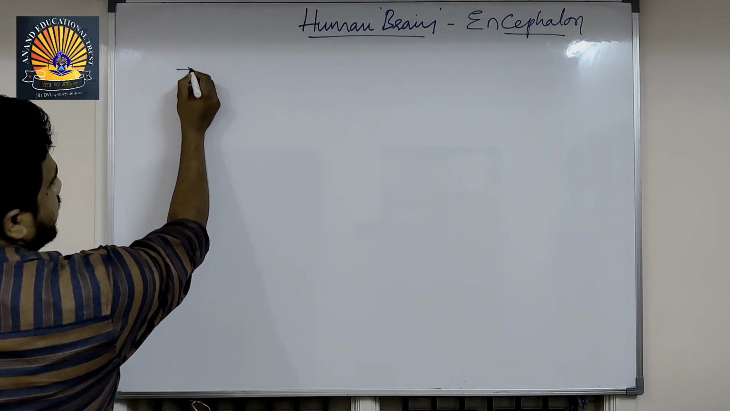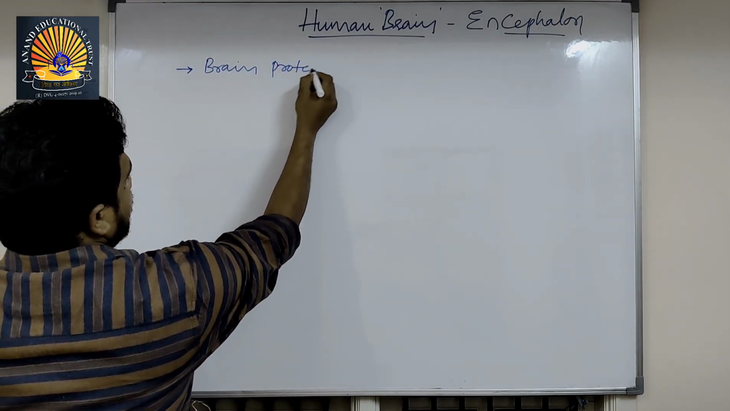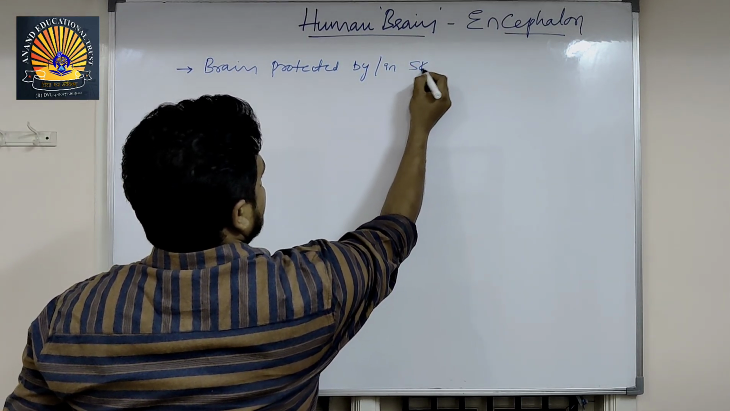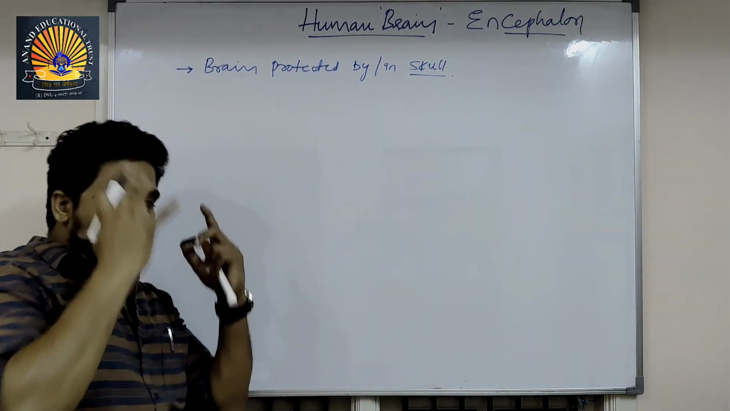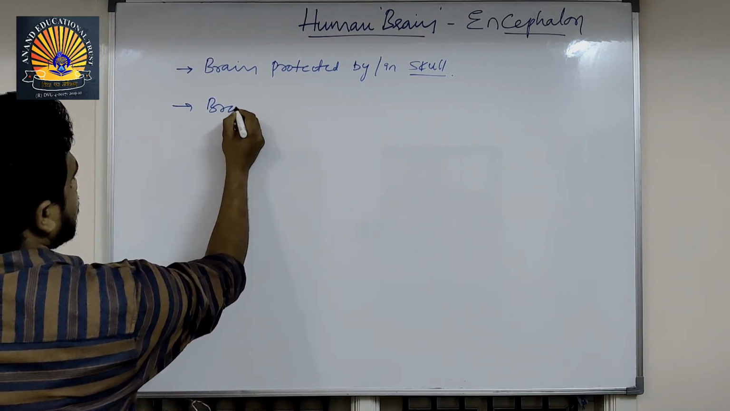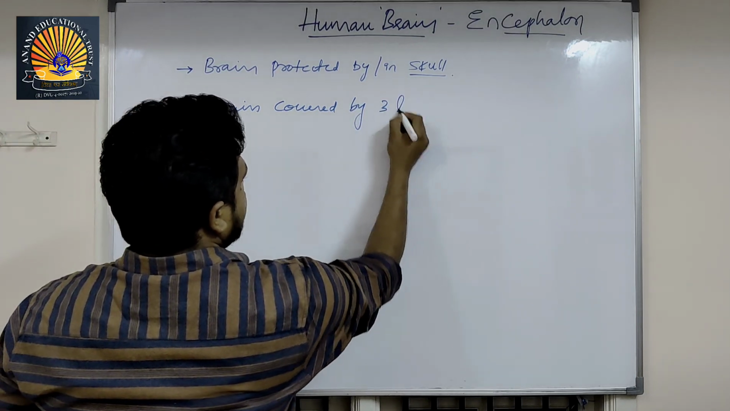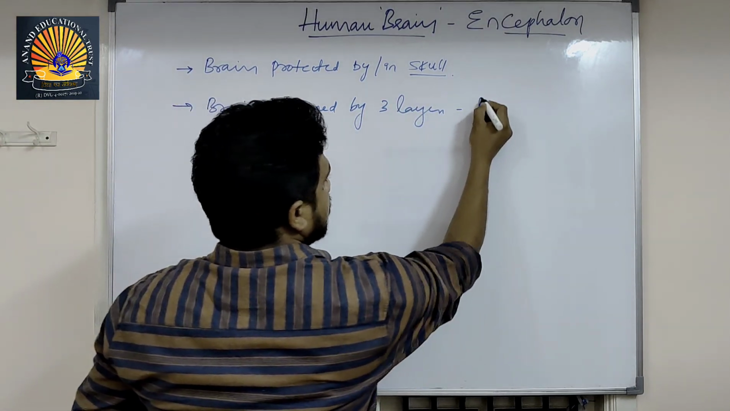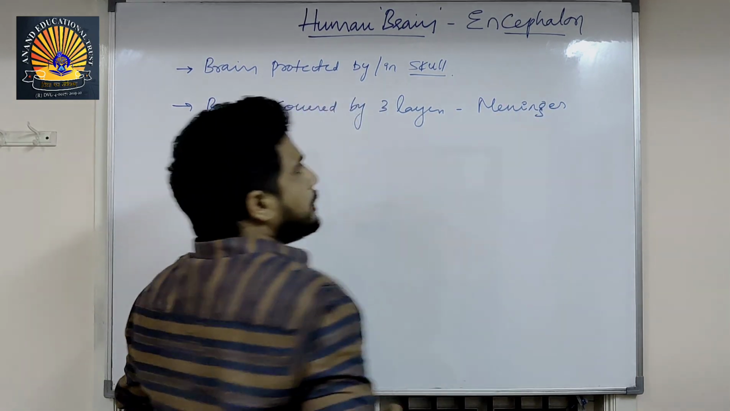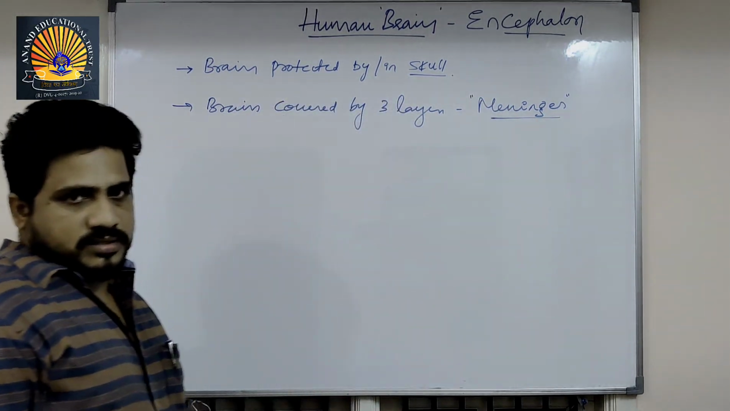If you say some features about the brain, the brain is protected by or in the skull. Inside the skull, the brain is protected. The brain is covered by 3 layers called meninges. Meninges is the term which refers to the brain layers.